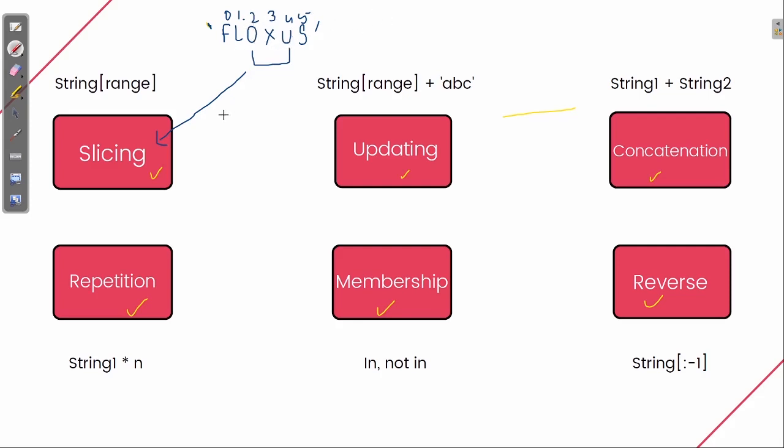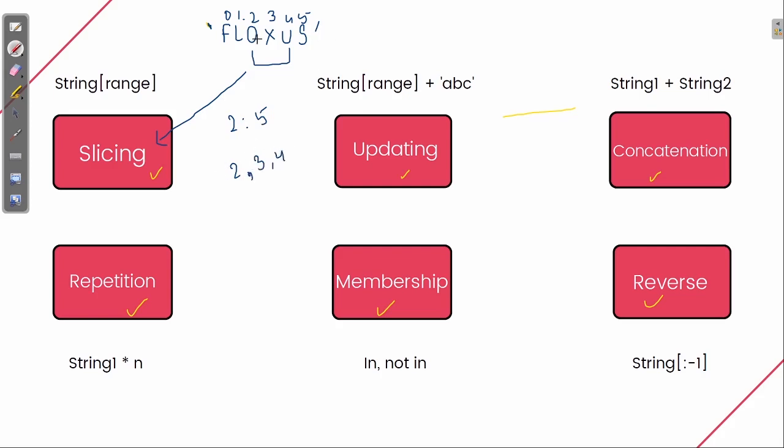So my range will start from 2, and we know that the boundary value is not included in the range. So I will write 5, so that till the fourth index it will be covered. That means this range includes the 2nd, 3rd and 4th index.